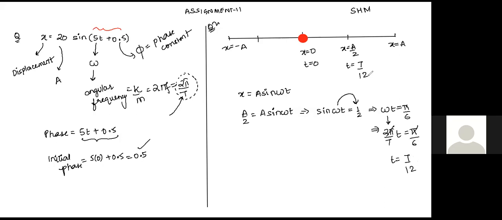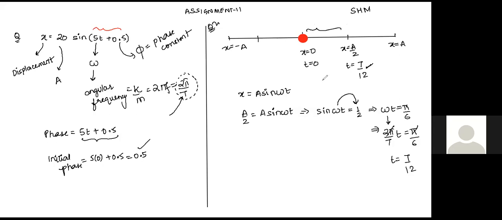Yes, sir. Okay. So I think this is what was asked in the question, right? If the particle is starting from the equilibrium position, how much time will it take to reach half of the amplitude? How much is it coming? T by 12, right? T by 12. Yes, sir.